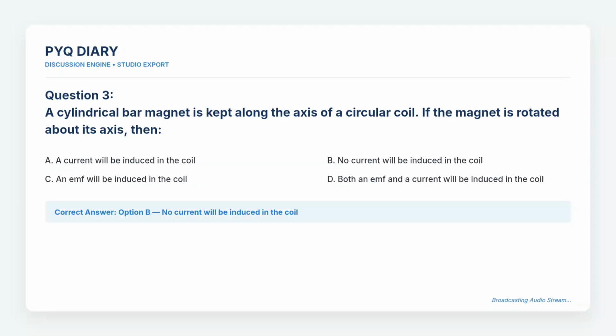Question 3. A cylindrical bar magnet is kept along the axis of a circular coil. If the magnet is rotated about its axis, then the choices are A. A current will be induced in the coil. B. No current will be induced in the coil. C. An EMF will be induced in the coil. And D. Both an EMF and a current will be induced in the coil. The correct answer is option B. No current will be induced in the coil.